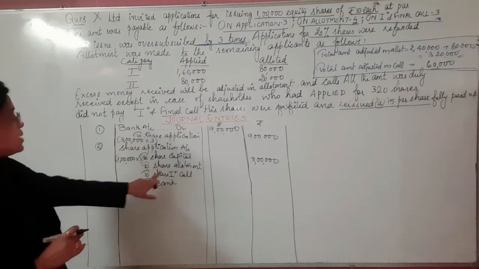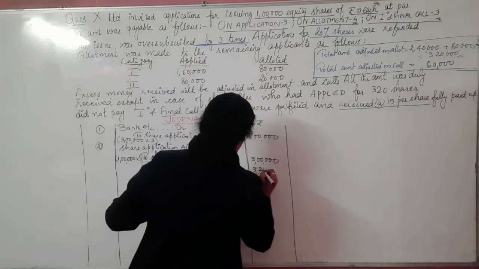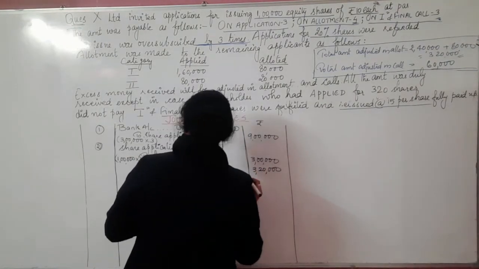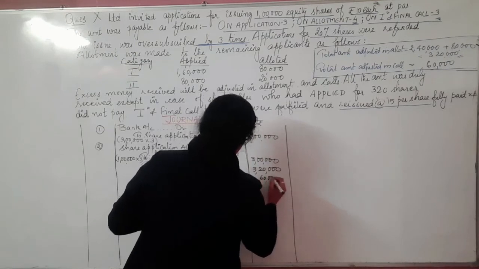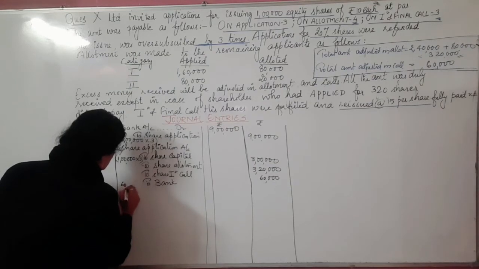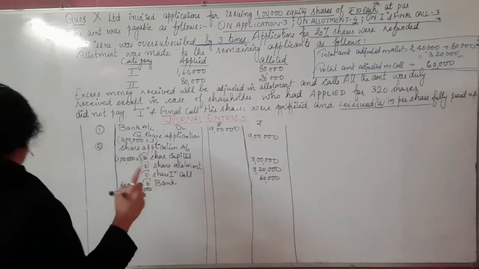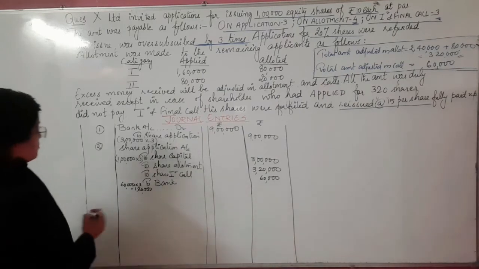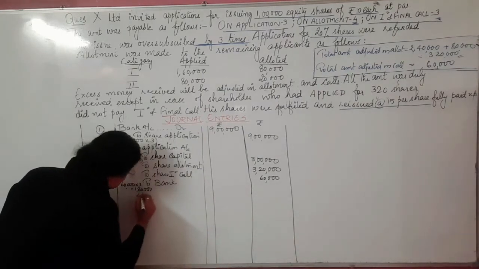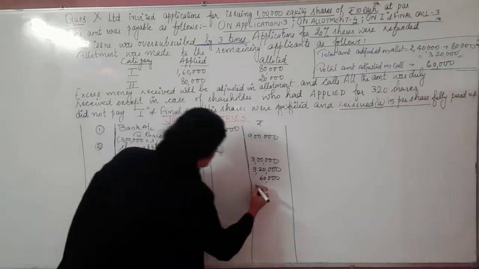Okay, so let's write down to share allotment, the value, how much is it? It's going to be 3,20,000. We have already calculated. Share first call is going to be 60,000, and how much amount is to be refunded? I'm just showing the working note again over here: 60,000 into 3, it is 1,80,000. And do you remember, children, in category number 2, the amount of the refund after making the adjustment in the first call is how much? 40,000. So all together it's coming over here is how much?